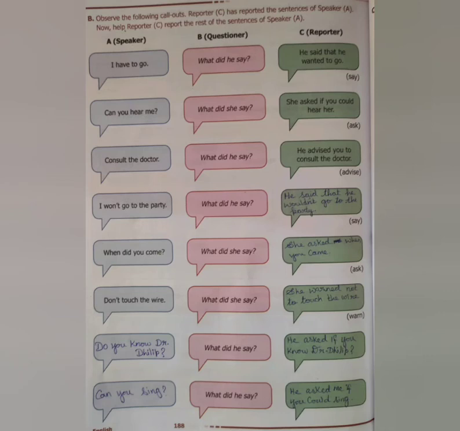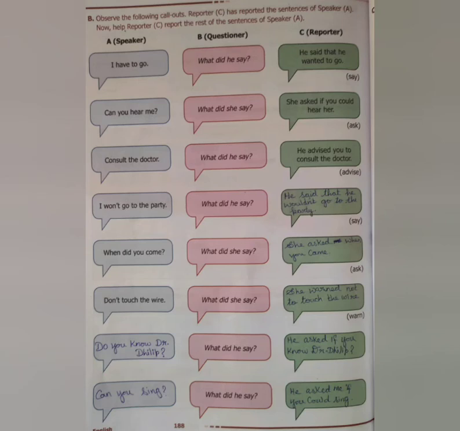So listen to the changes in this reporting verb. We have changed the subject, the tense, that is the change of verb, and the place adverb. We have changed the adverb also. So now look at this third sentence. Consult the doctor. What did he say?